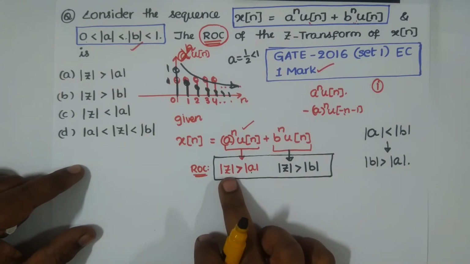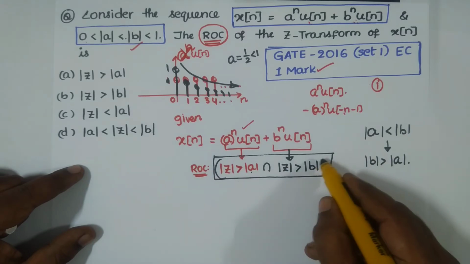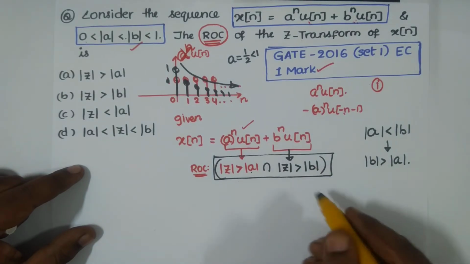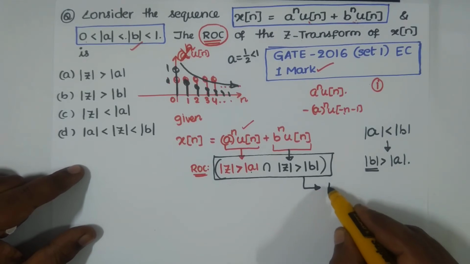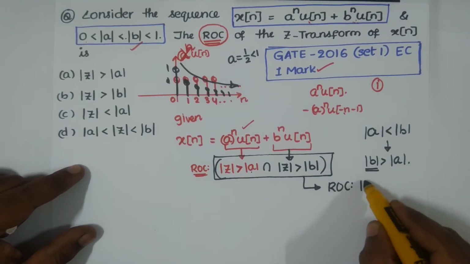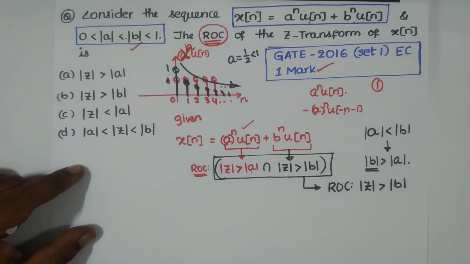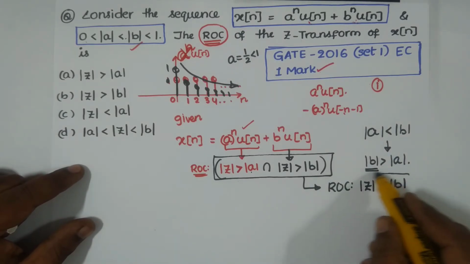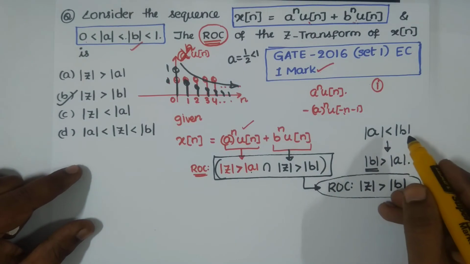Taking the intersection of modulus of z greater than a with modulus of z greater than b, the final reason of convergence is modulus of z greater than b. This is very straightforward, so the correct option is option B.